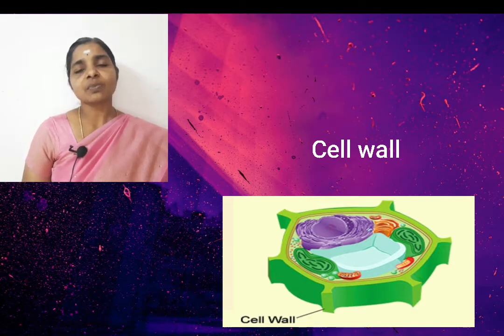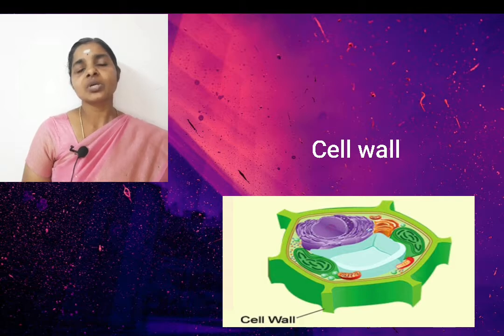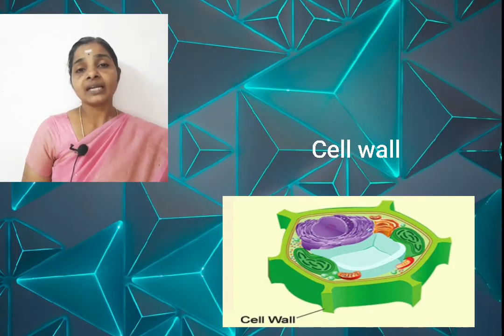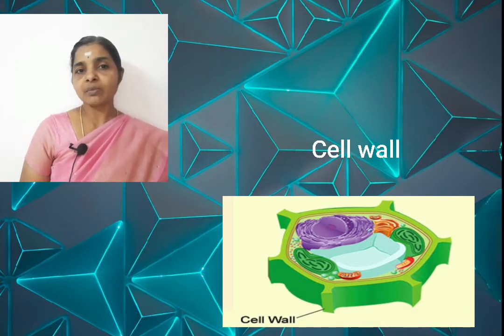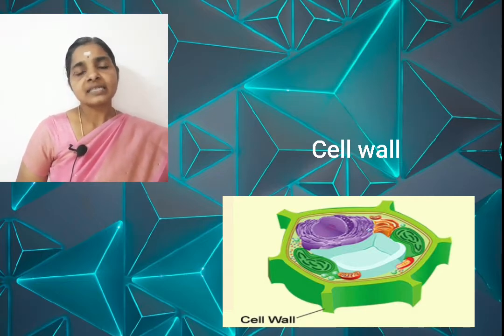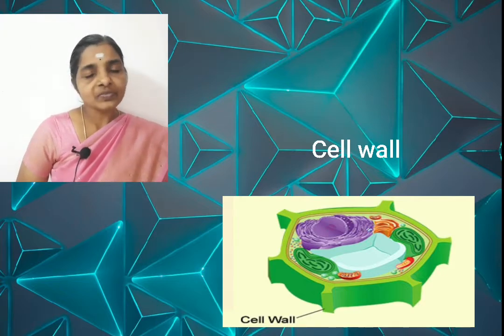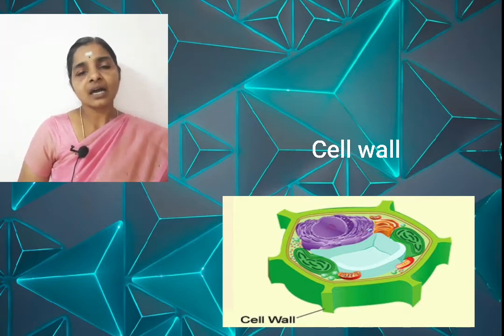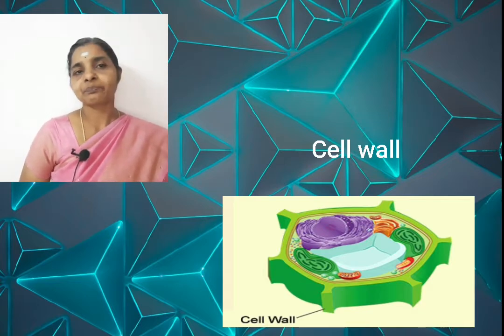In addition to this plasma membrane, in plant cells, in fungi and in some other organisms, we can see an additional covering, the cell wall, and this cell wall is very hard. So what is cell wall? It is the rigid, hard outer covering of plant cells, fungi, etc.